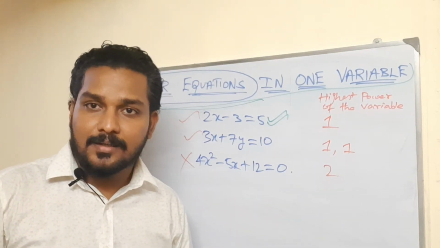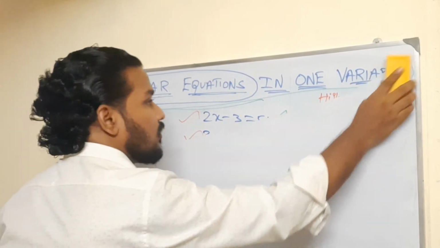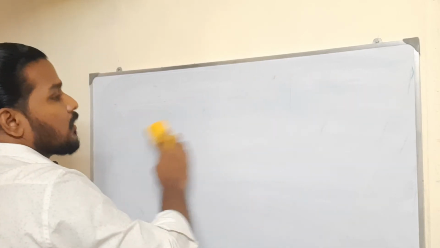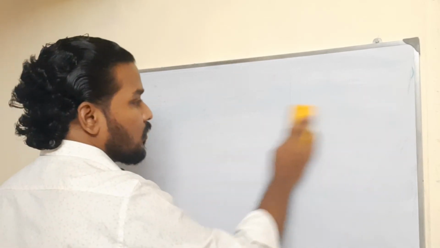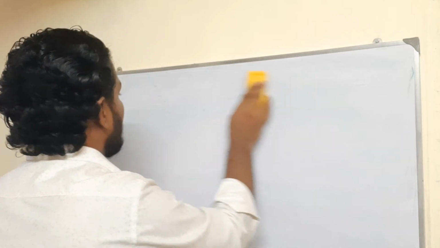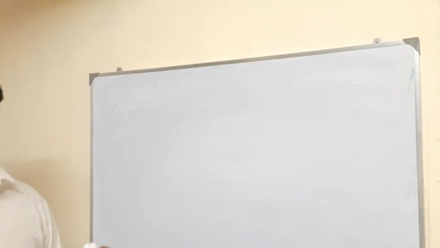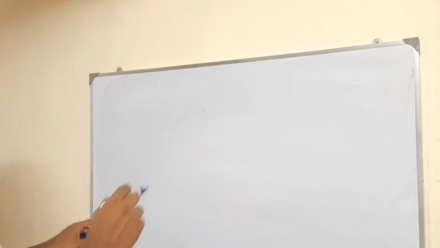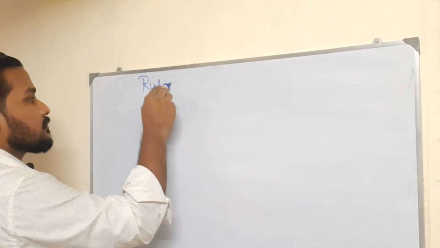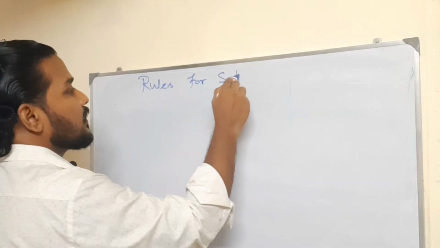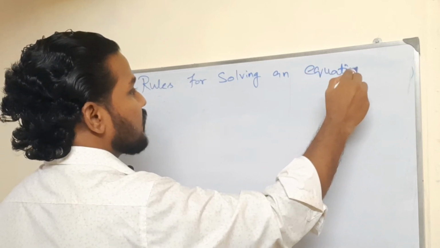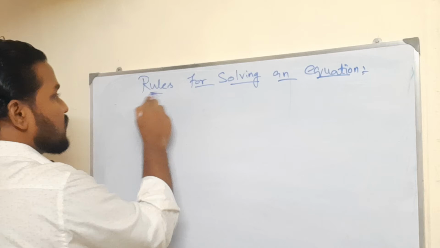No doubt? Clear? Okay, what are the rules? Step by step we are going. In any problem, even in the chapter called geometry, anything in mathematics, step by step is very, very important. So here also some steps are involved, that is, rules for solving an equation.